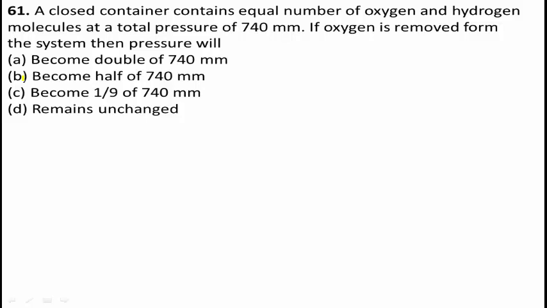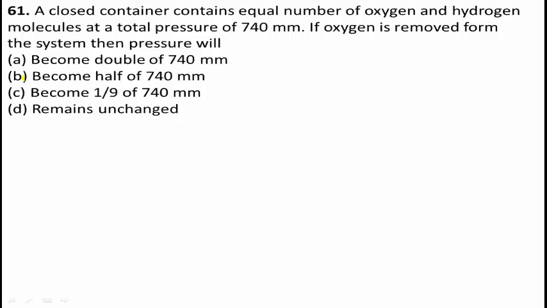A closed container contains equal number of oxygen and hydrogen molecules at a total pressure of 740 mm. If oxygen is removed from the system, then pressure will. See the question once again.